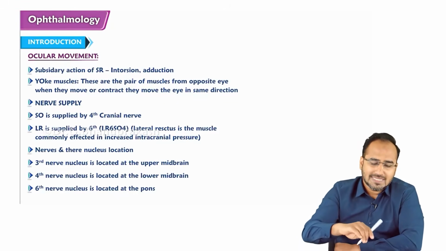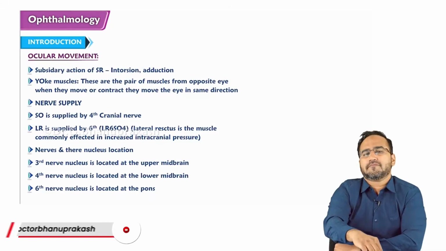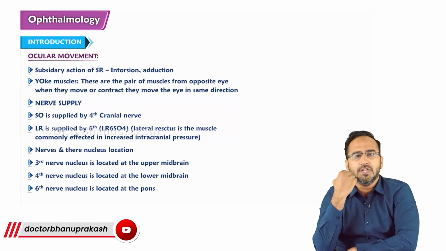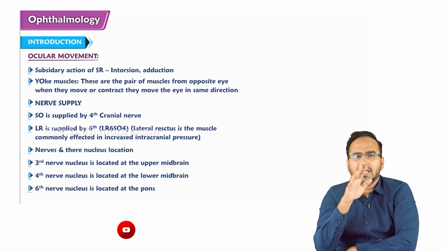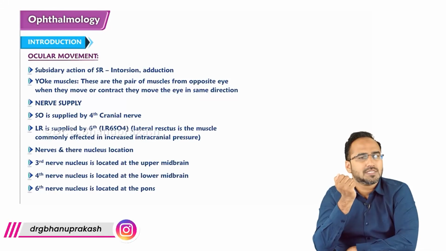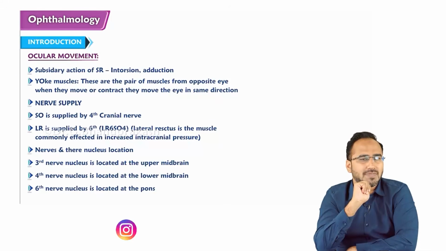Now guys, imagine I tell you to move the eye towards the right side. You will move your eyes towards the right side. But can you move just one eye to the right side, with the other eye in a normal position? Is it possible?